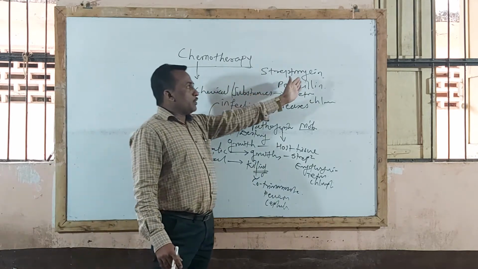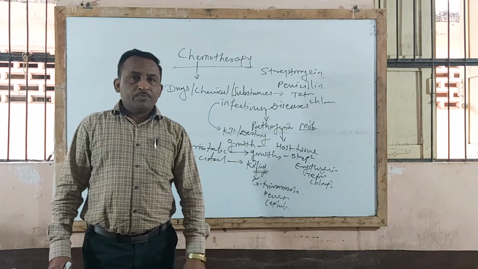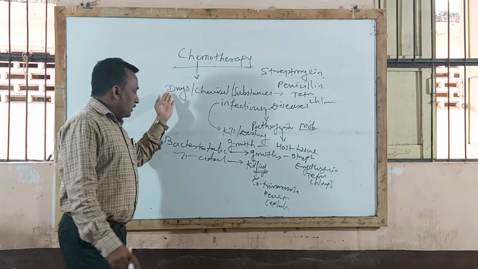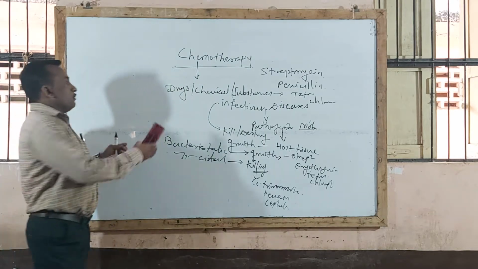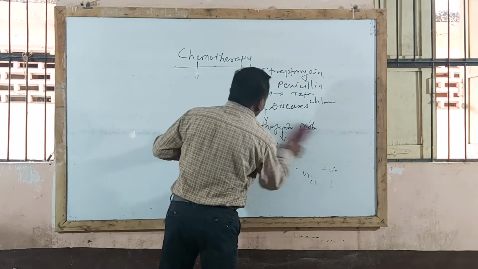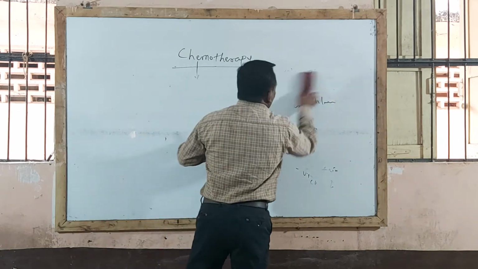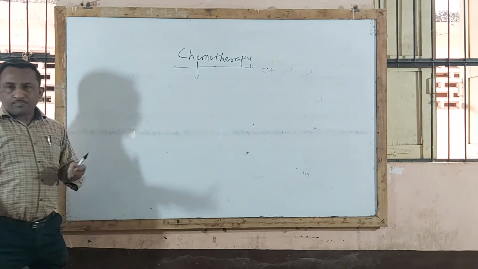So examples of chemotherapy agents are streptomycin, penicillin, tetracycline, chloramphenicol. So these are the definitions: chemotherapy, bacteriostatic and bactericidal agent. Now these chemotherapeutic agents are again classified into different types according to the mechanism of action. So the next point is the classification of chemotherapeutic agents.